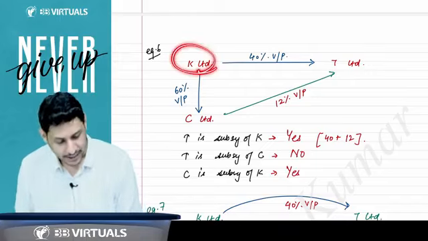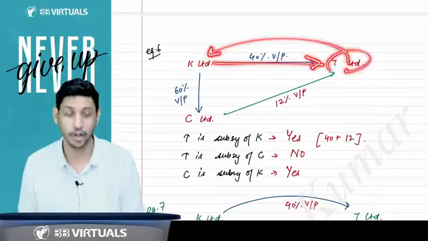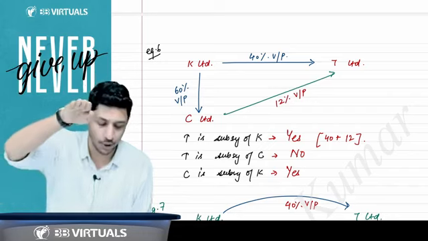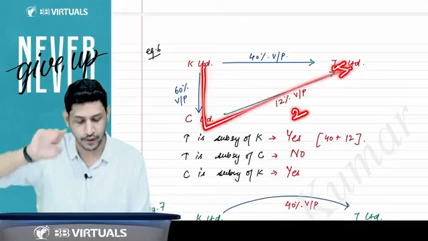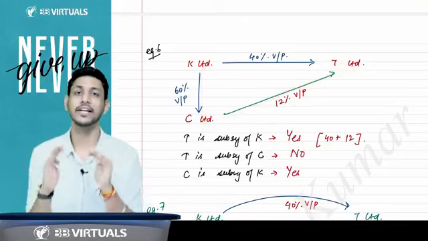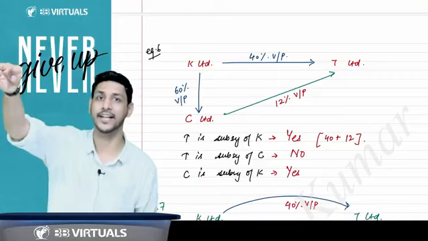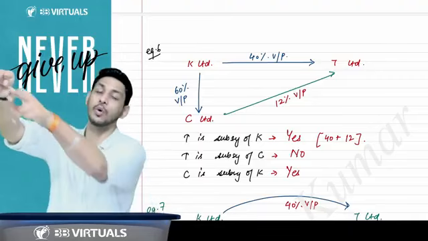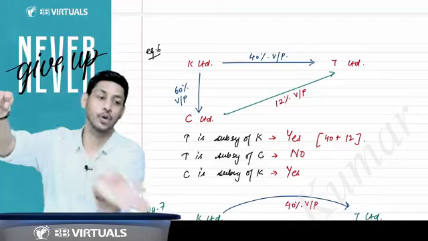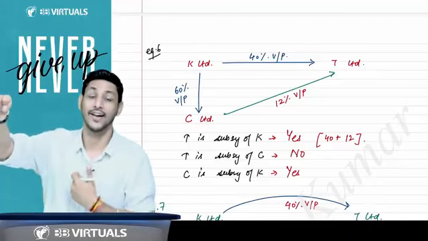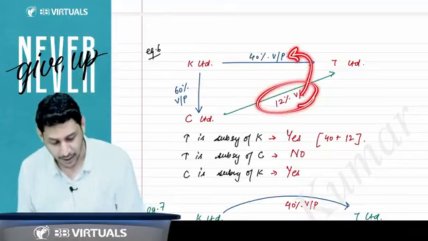Right. K Limited is holding 40% of T Limited, so apparently you will say that T Limited is not the subsidiary of K. But K is directly holding 40% in T, and K's subsidiary is also holding 12%. See, holding subsidiary is like a parent-child relationship. If the parent is directly holding in that company and my child is holding in that company, his holding is also my holding. So this holding is to be clubbed with this holding.